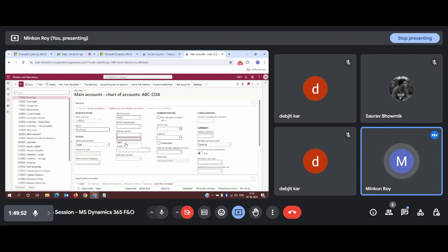Now, balance control is something which we will learn at a later stage. Basically, balance control is used for cash account or bank account only. Means you can perform a transaction using your cash account only when you have a sufficient balance in that main account.